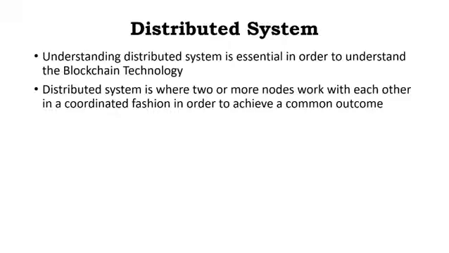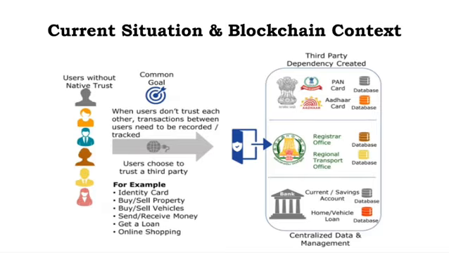Okay, so in the distributed system manner, each and every block is working in the blockchain, right? And in the next slide, we are going to see the current situation and how we can relate it to the blockchain context. Here you can see three columns. In the first, you can see the users without native trust, without having any trust in any other person. Some of the users are mentioned here, and these are all common goals, according to the user.